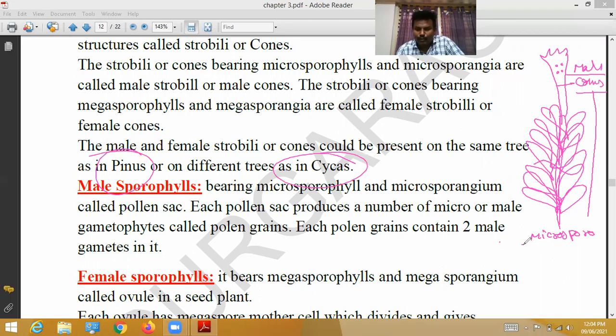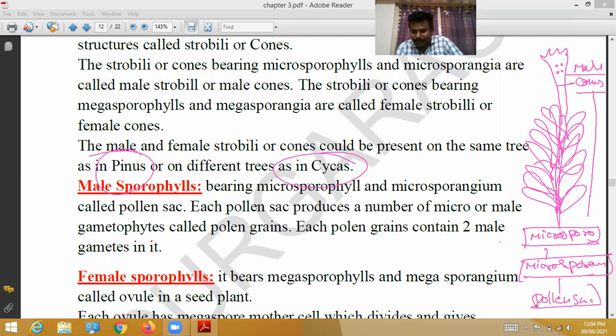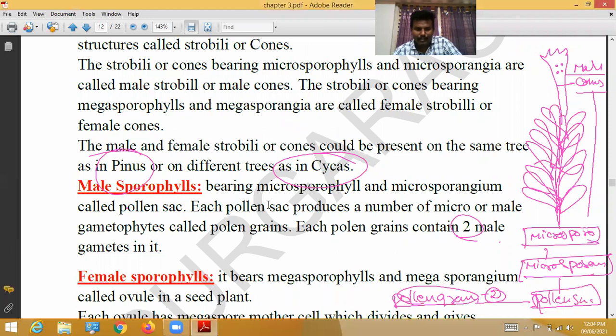The microsporangium produces pollen sacs. Each pollen sac produces a number of male gametophytes, which are called pollen grains. Each pollen grain contains two male gametes. Okay, this is the explanation about the male sporophyll.